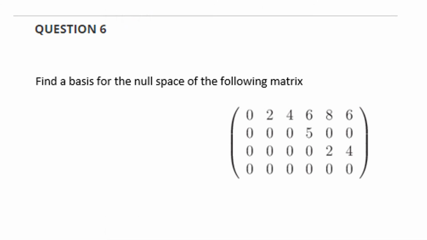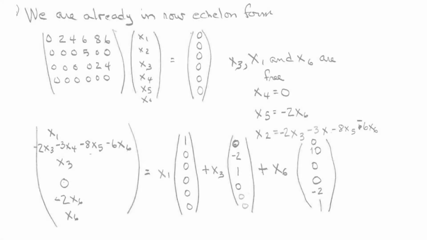Question 6, you were to find a basis for the null space of this matrix. Now, it was important that there was this row of zeros here, and that did influence your answer as well. So you see, we were already in row echelon form, so all we have to do is solve the system of equations where we have x1 through x6 times that is equal to 0. Well, it turns out when you do that, x3, x1, and x6 are free variables. x4 is 0, and x5 is minus 2x6, and x2 is that linear combination as well.